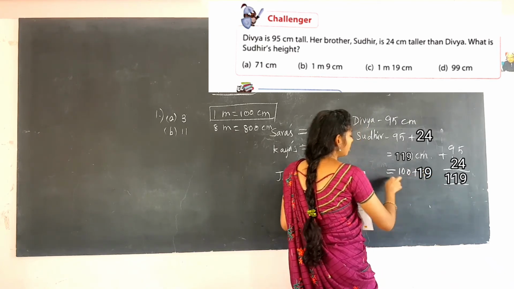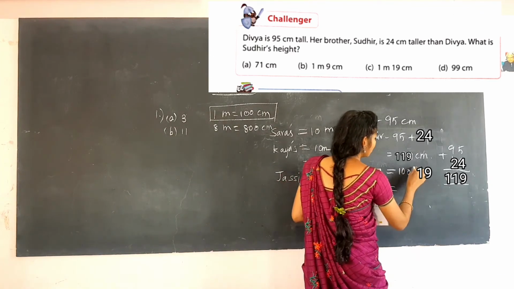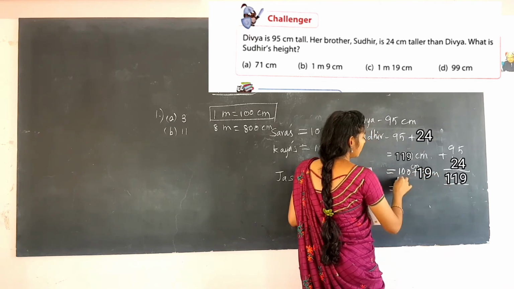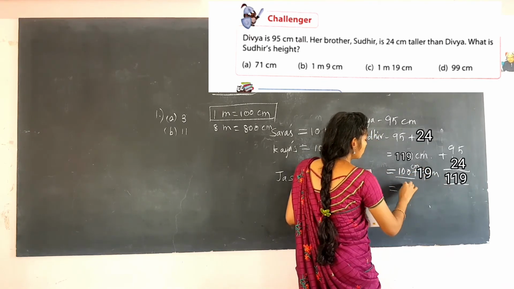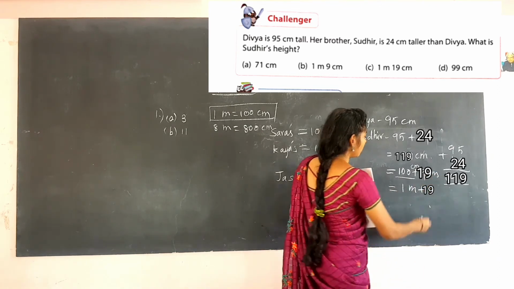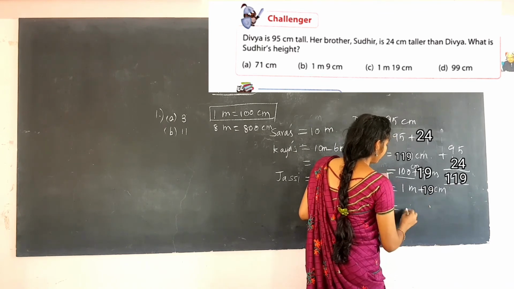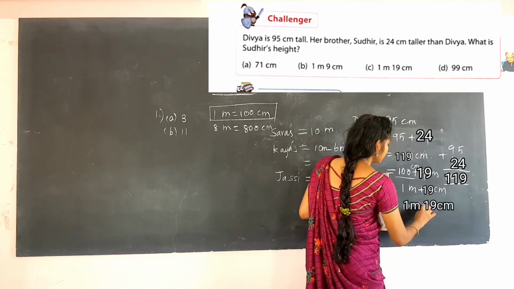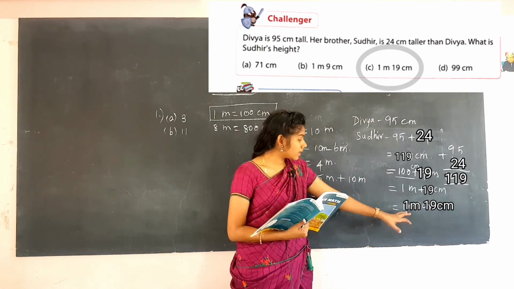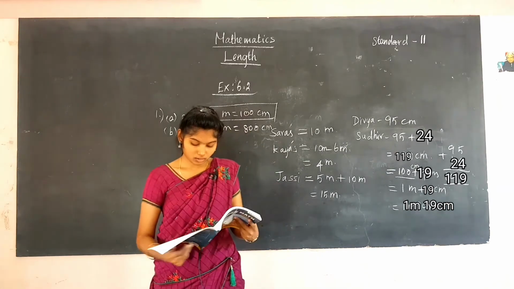100 plus 9. So 100 centimeter means which is 1 meter. This is centimeter, and this is also centimeter. 100 centimeter and 9 centimeter. 100 centimeter can be written as 1 meter, and the 9 centimeter. Now you can write this. You can take off this plus symbol here, 1 meter and 9 centimeter. You don't need to use the plus sign in between. So option B is the right one.